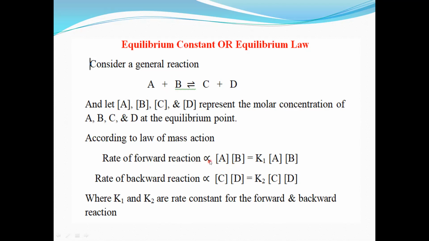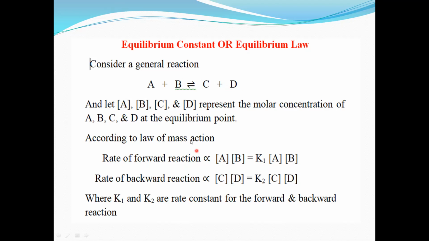Now remove this proportionality symbol. What is the rule? We can keep a constant, K1, so it is equal to K1 into concentration of A into concentration of B. Therefore, the rate of forward reaction is directly proportional to concentration of A into concentration of B. Remove this proportionality symbol, and it is equal to K1 into concentration of A into concentration of B.